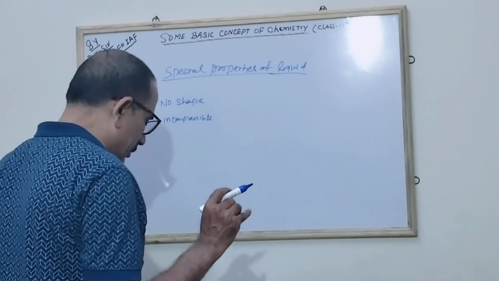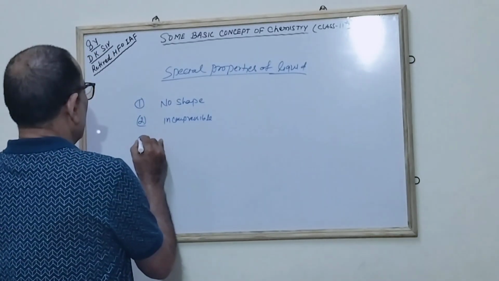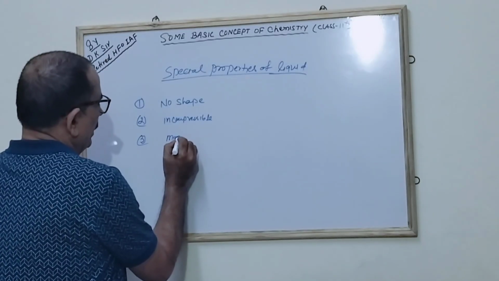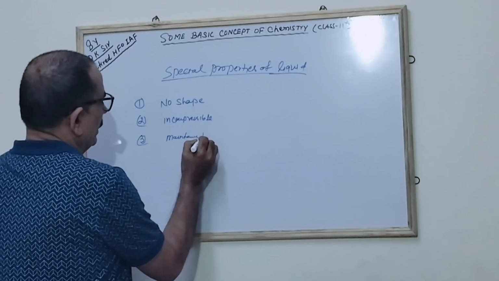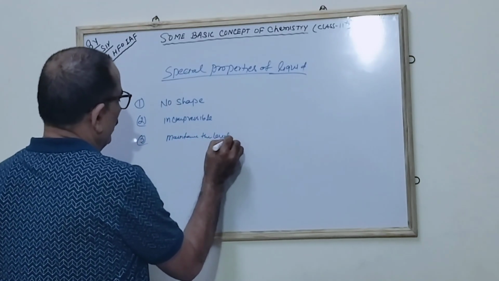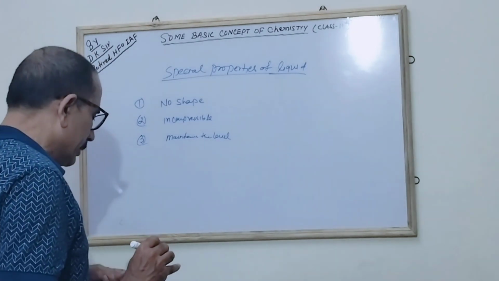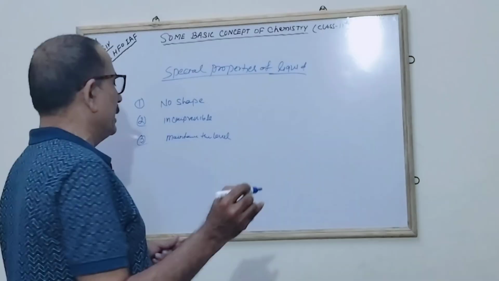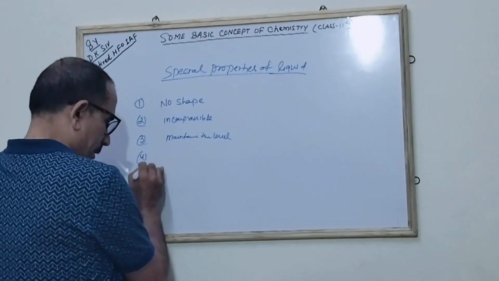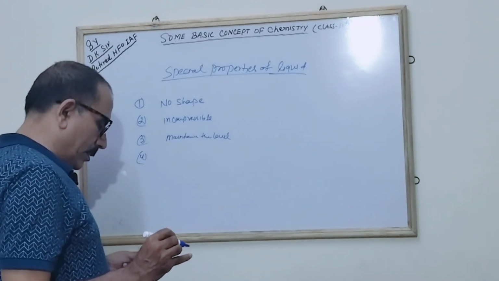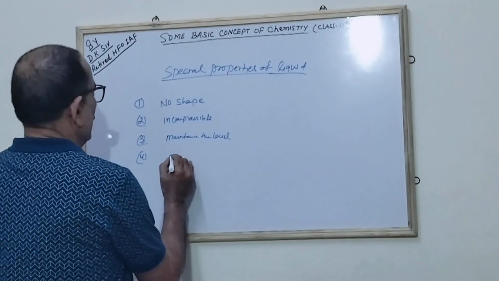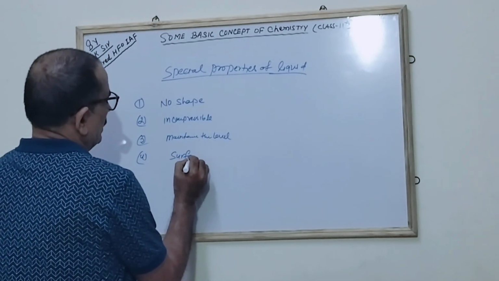Third, liquid maintains its own level. When you put it, it will maintain its own level. The fourth is that a liquid possesses surface tension.